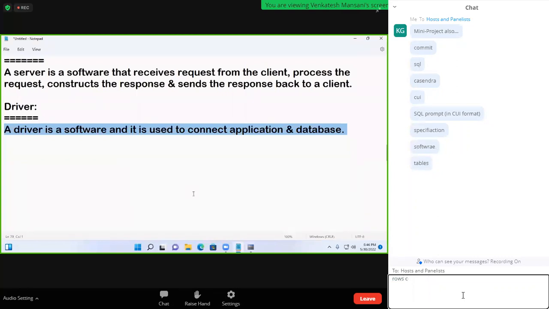Applications communicate with the database by using one language. That language is called SQL. SQL full form is Structured Query Language. All databases can understand only one language, that is SQL. Now, is Oracle a database or a language? MySQL, SQL Server are databases. These all can understand SQL. What is that? A language. When I install the database software, how many parts are installed?